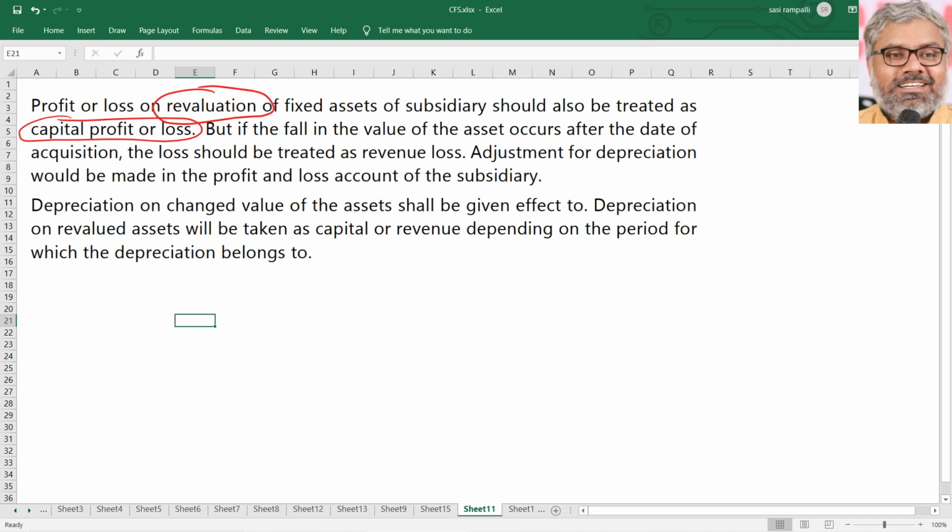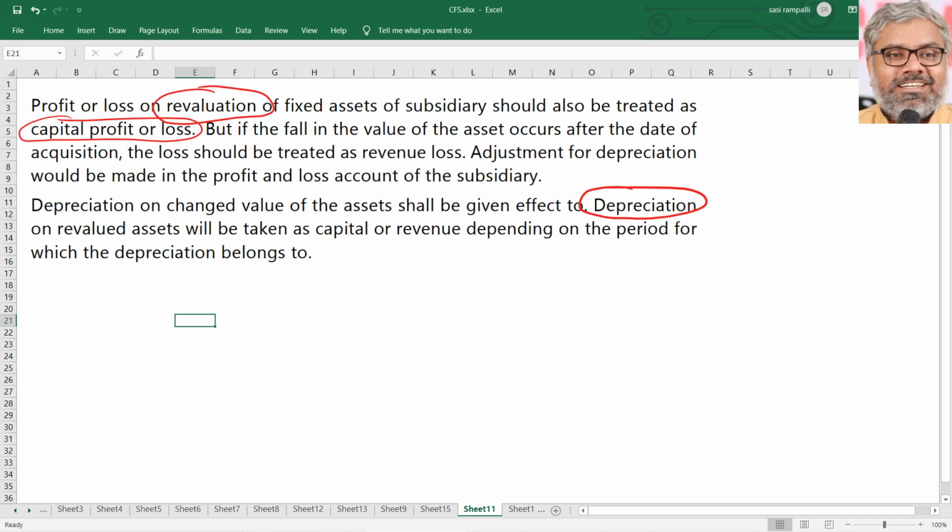Here, when the revaluation happened, the depreciation that is supposed to be charged should be on the revalued amounts. But if the subsidiary did not make the depreciation adjustments or did not revalue them in their books of accounts, then we have to give effect to that. So the main point is the depreciation related to the assets, that is revalued assets, that has to be adjusted.